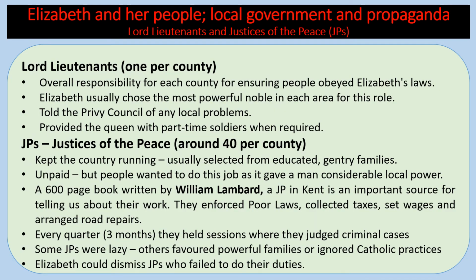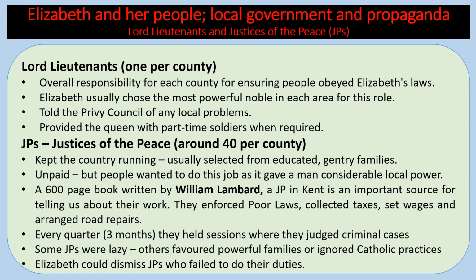Okay, we're now going to look at local government and propaganda, and we're going to talk about Lord Lieutenants and Justices of the Peace. So obviously in local areas, Elizabeth has to rule through her people. In terms of Lord Lieutenants, there was one per county, and they had the responsibility for each county and ensuring that people obeyed Elizabeth's laws. Elizabeth usually chose the most powerful noble in each area for this role, and she told the Privy Council of any local problems. They would also provide the Queen with part-time soldiers when required.